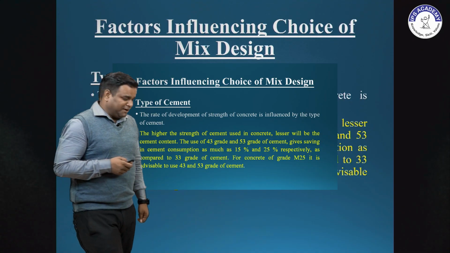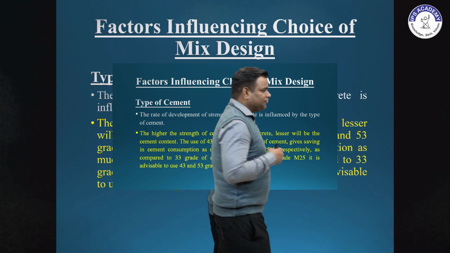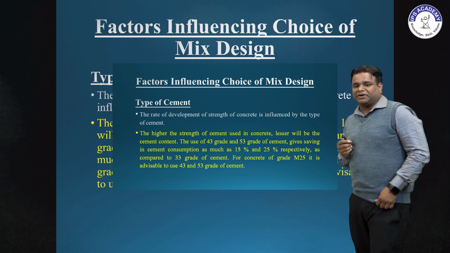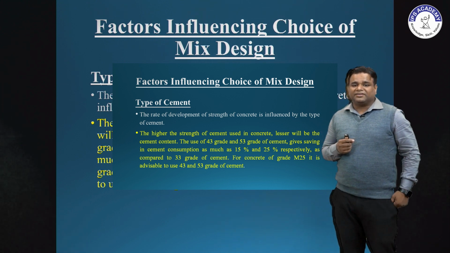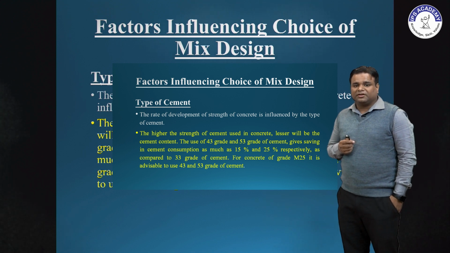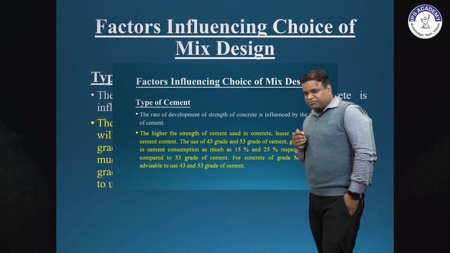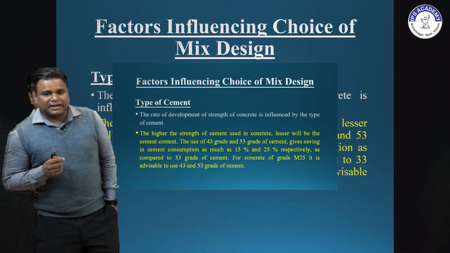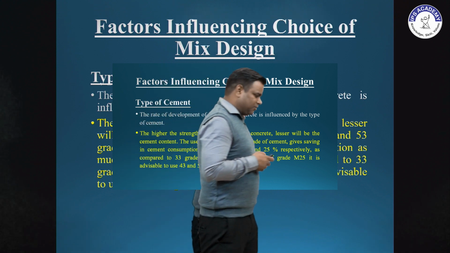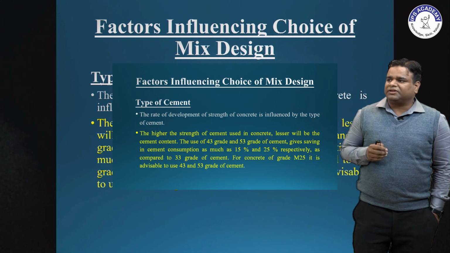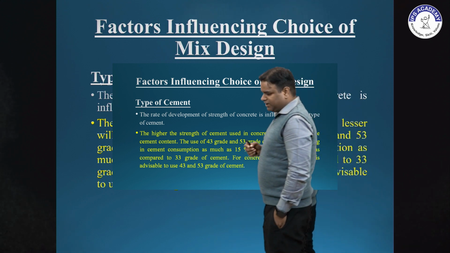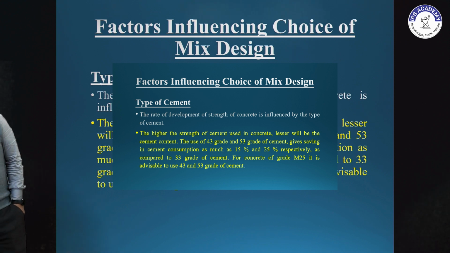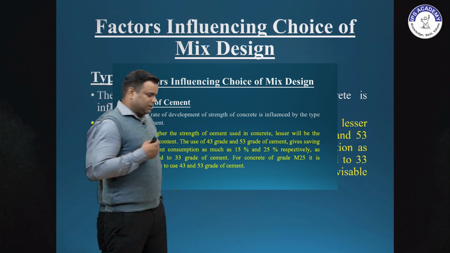Then the next factor is the cement. Cement is also very important. Which type of cement you are using and which grade of cement you are using is also very important in the concrete. To get the highest strength, cement of 43 grade or 53 grade should be used, which gives the best results for M25 grade of concrete. If you are using less than M25 grade of concrete, you can use 33 grade cement or other cement.